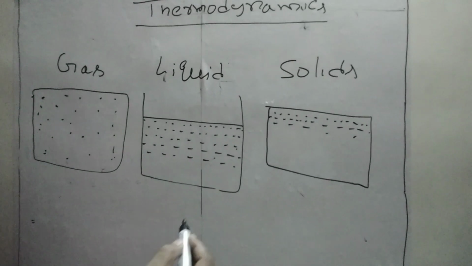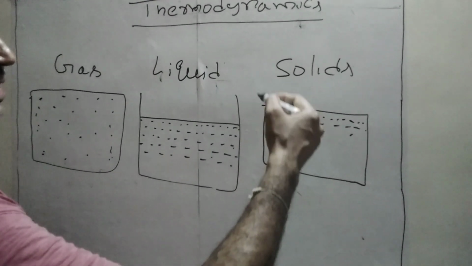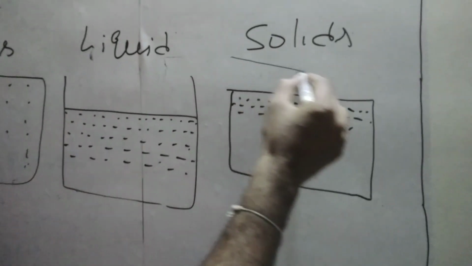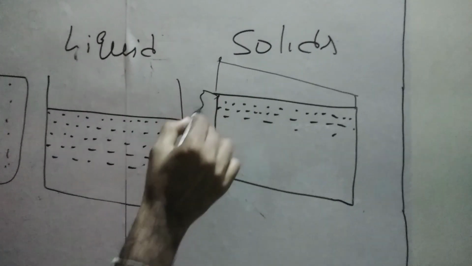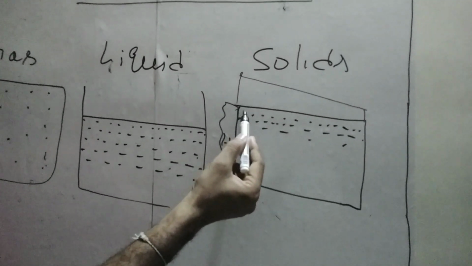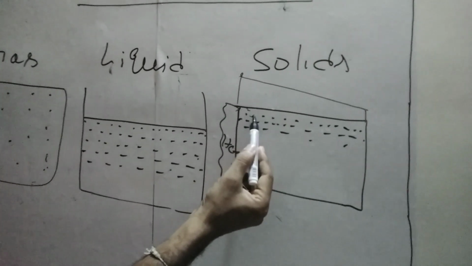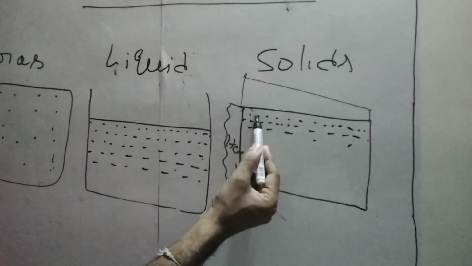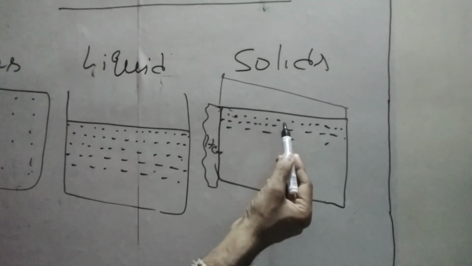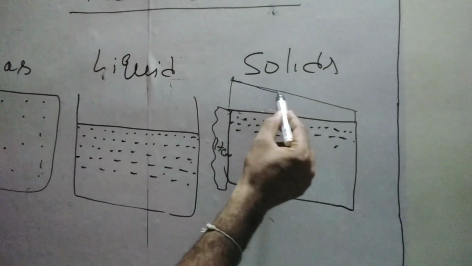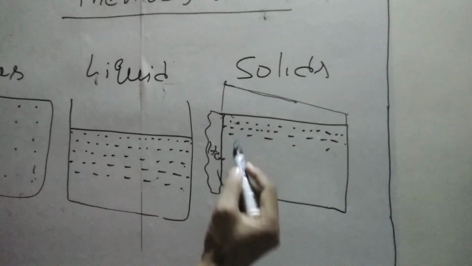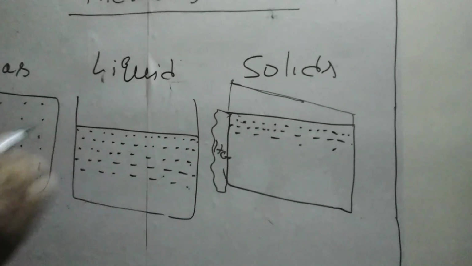Whereas in solids, when you're heating at one end, the nearest portion of the material will be vibrated more, and the vibration will be transmitted to the distant places. So the temperature distribution will be like this. When you're heating at one end, here the temperature will be rising, the molecular vibrations will be large, and the vibration will be transmitted to the next molecules, and the temperature will keep on rising when compared to before heating of the solid.